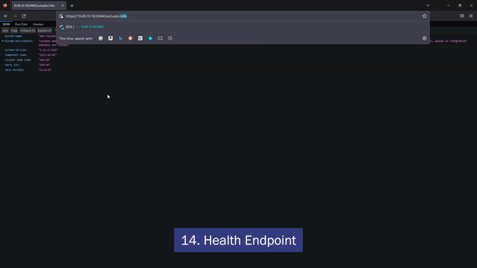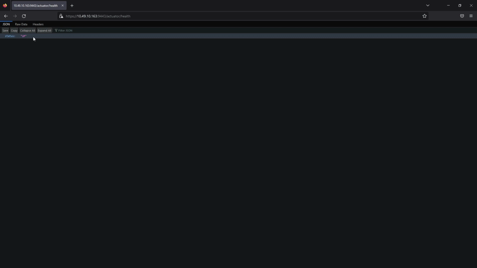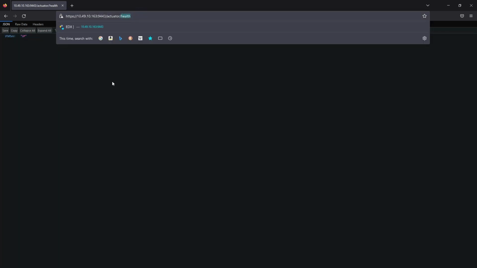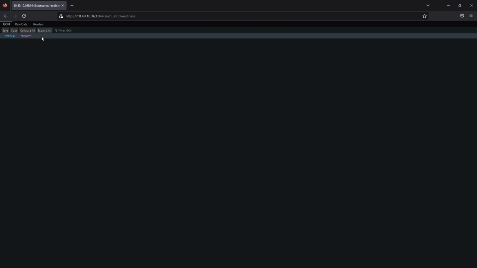Health Endpoint is enabled by default and it provides the current status of the component. This endpoint is accessible on EDX address/actuator/health and it provides a status parameter which could be either up or down. Readiness Endpoint is also enabled by default and it provides information if the component is ready or not. Readiness Endpoint is accessible on EDX address/actuator/readiness and it provides a status parameter with values ready and not ready. In case the component status is not ready, the description parameter with reason will also be returned.